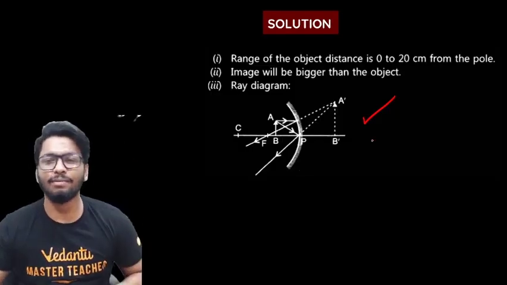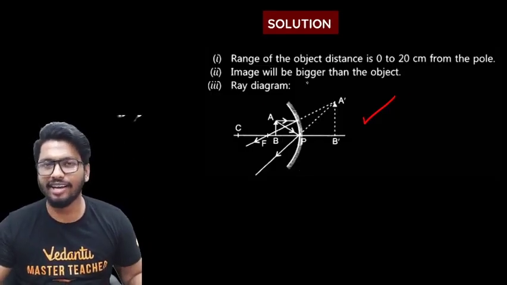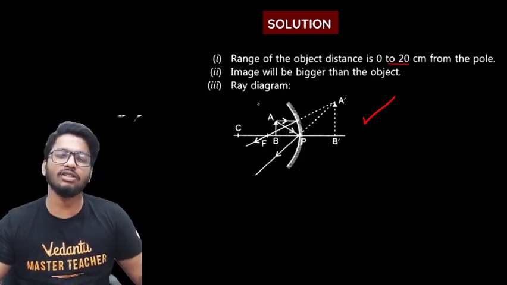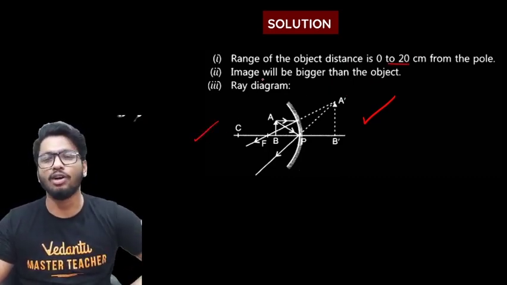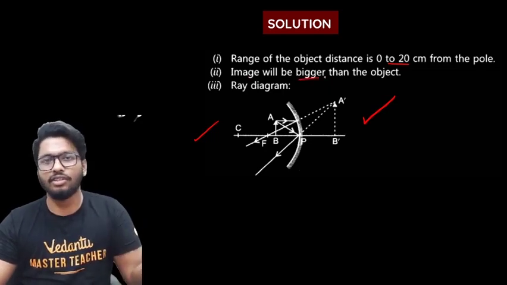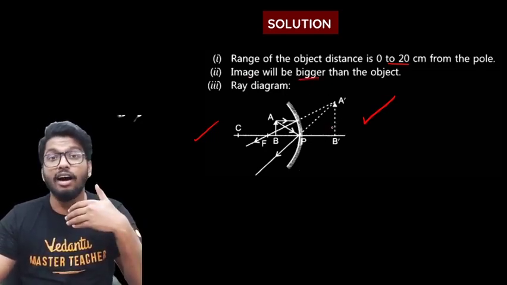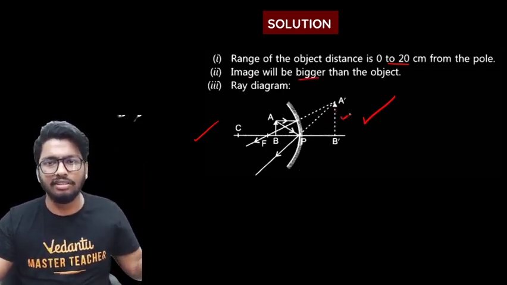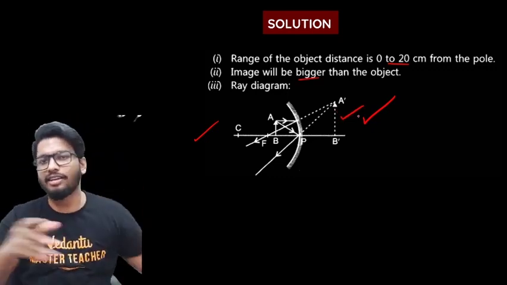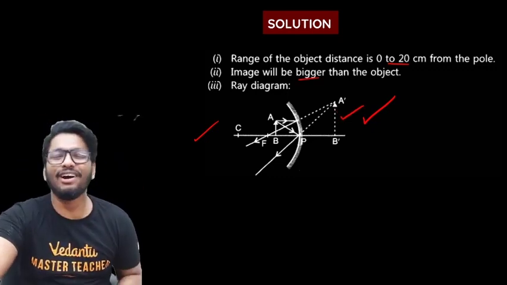So the range should be 0 to 20 centimeters, and if you're asked for the ray diagram, that would be an easy 3-mark question. So you can get those 3 marks in your bag, and then you have the image that is bigger than the object. You don't even have to remember it. You can just draw the ray diagram, and you can clearly see that the height of the image is greater than the height of the object. Simple. Moving on to the next question, guys.